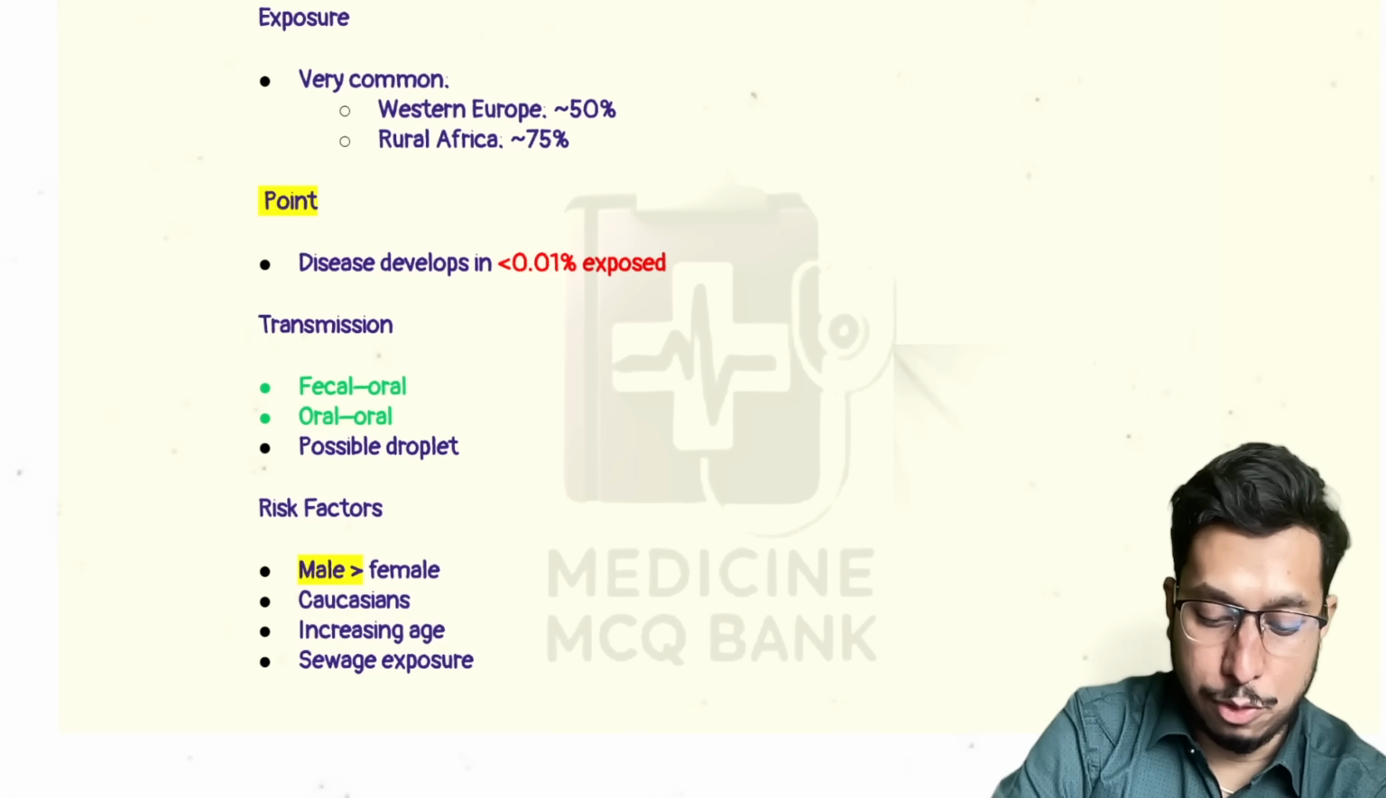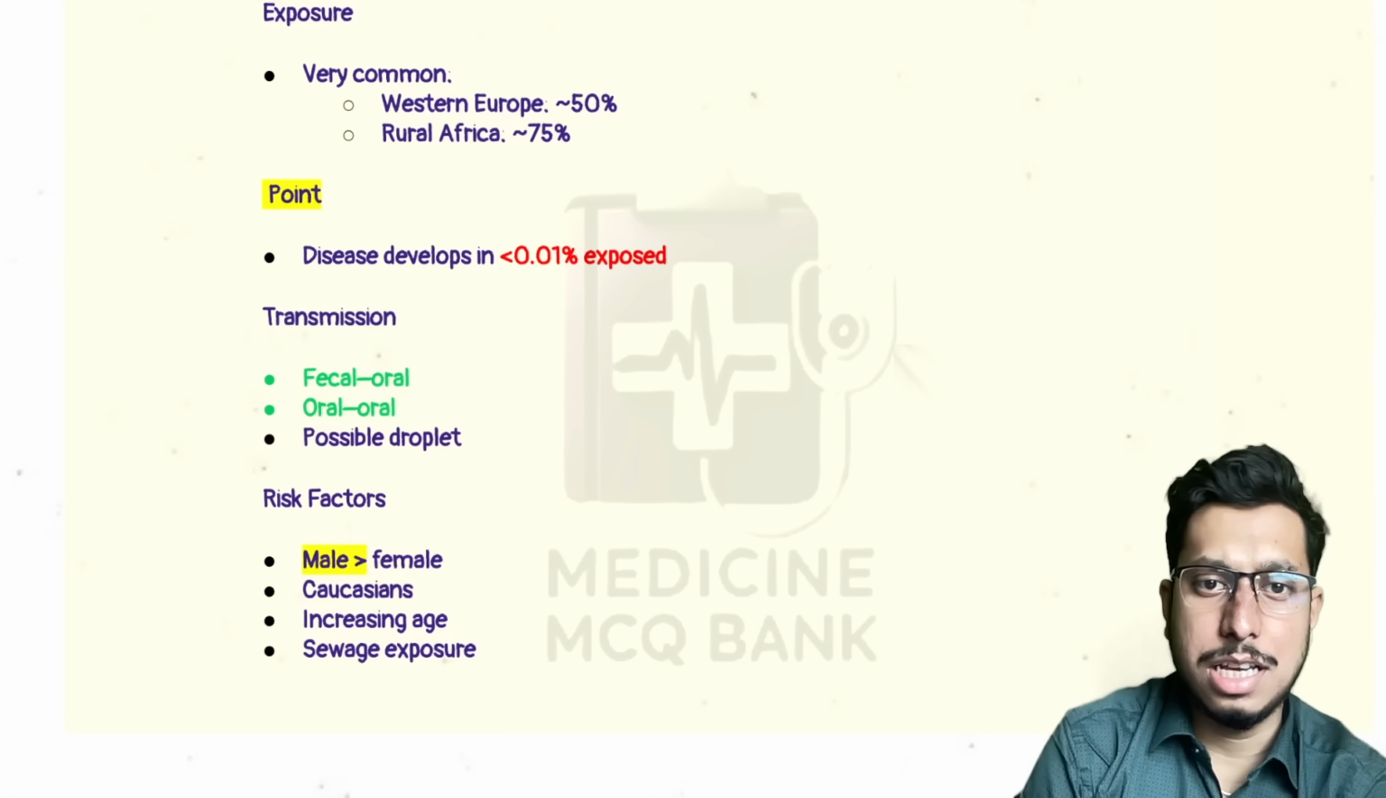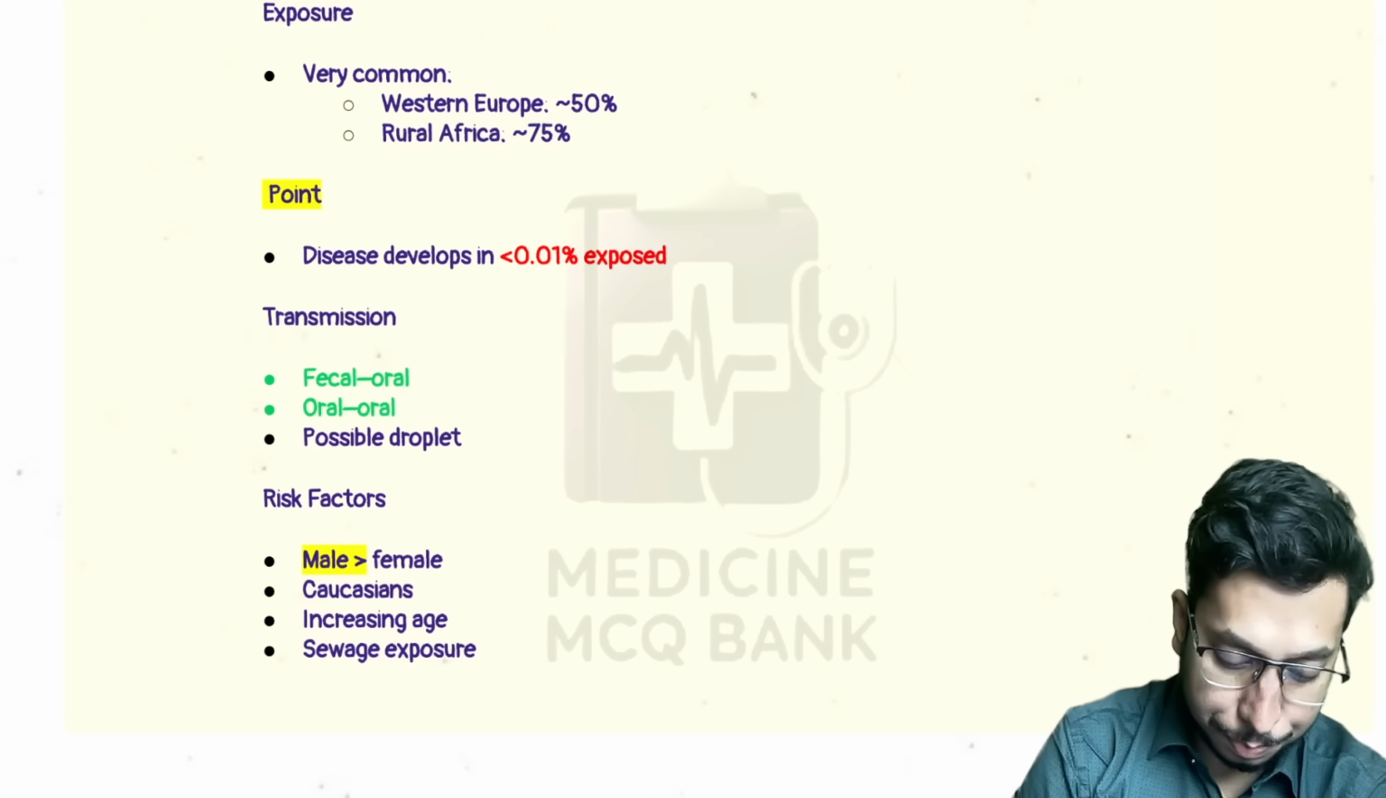Because they can transmit to other people. So in immunocompromised, it can present as disease. So transmission is by fecal route or oral route. Okay. There is possible droplet infection that has been discussed but not proven currently.